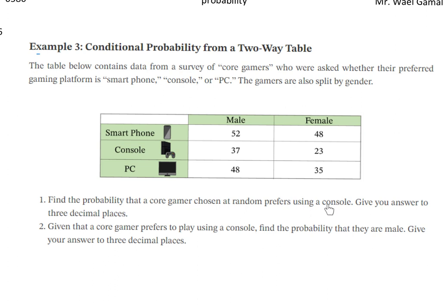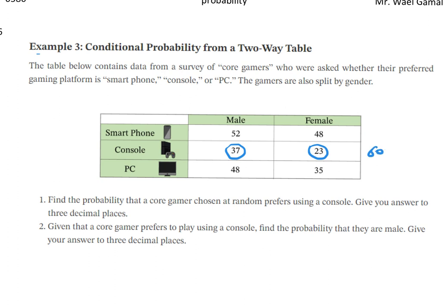So this is not conditional. You can solve as normal. So what is the probability? How many of them prefer console? We need to add 37 plus 23. 60. So 60 over the total.